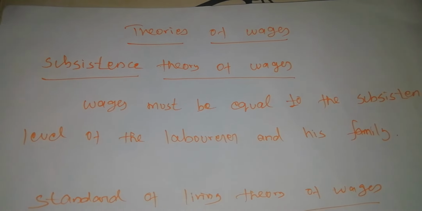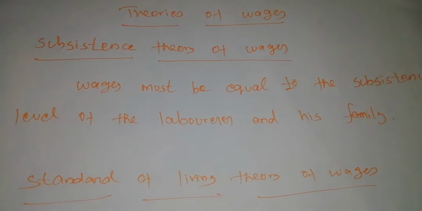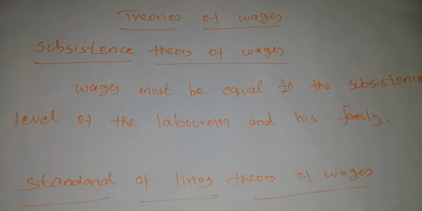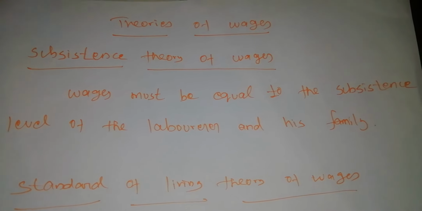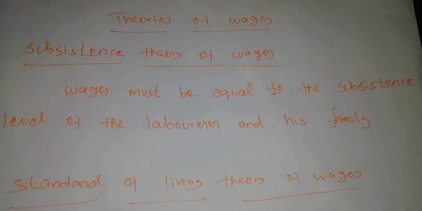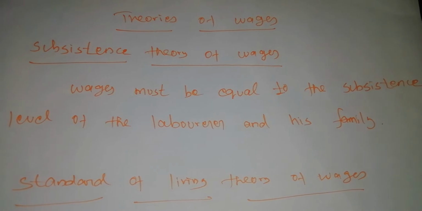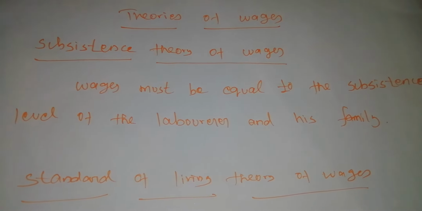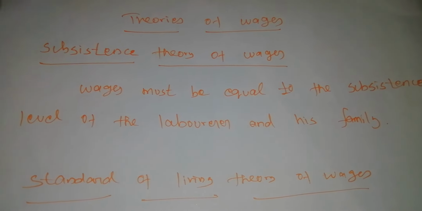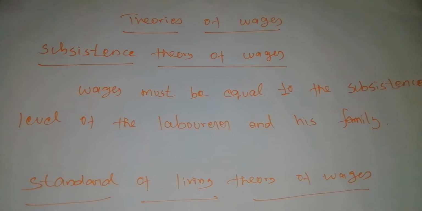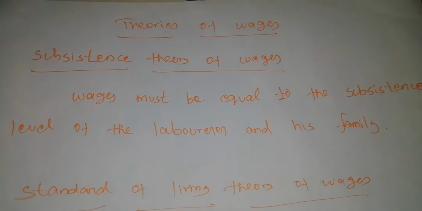In these wages, different types of theories are there. These theories are called theories of wages. In these theories of wages, many theories are there for explaining the wages. The first one is the subsistence theory of wages. The subsistence theory is one of the oldest theories of wages. It was first explained by the Physiocrats, a group of French economists, and restated by Ricardo.